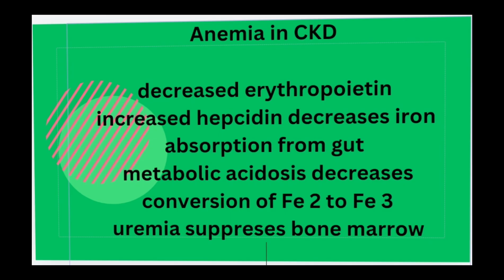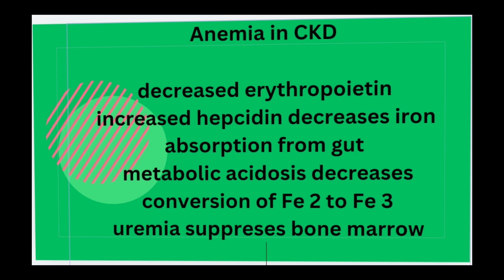Then another important concept in CKD regarding exam is anemia. So there are many causes of anemia in CKD. There is a hormone which is called erythropoietin, which is produced by kidney, and it helps to make RBCs and hemoglobin. It is decreased when there is chronic kidney failure. Then after that, there is an acute inflammatory marker released in chronic kidney disease, which is called hepcidin. Hepcidin decreases absorption of iron from gut.